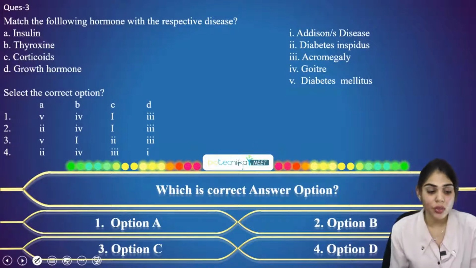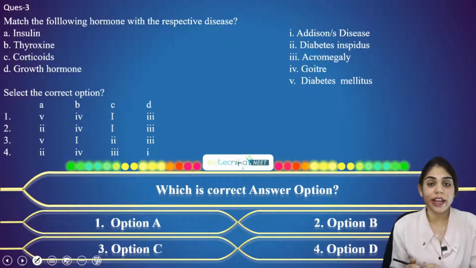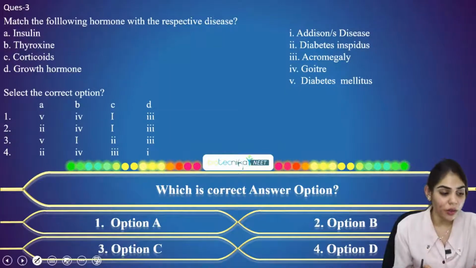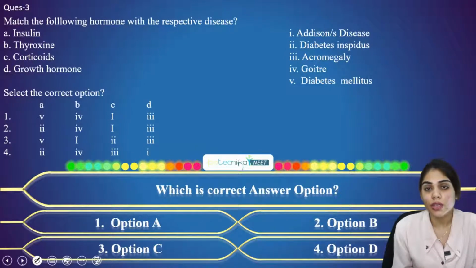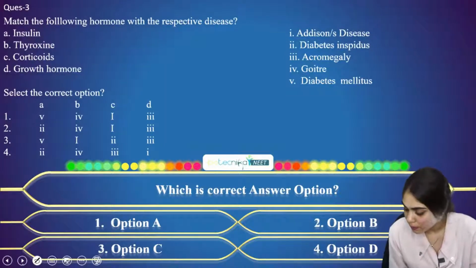How do you have to solve these questions? Once you find a correct option for any one hormone, whether it is insulin or any other, you have to omit the other options. This is the strategy to solve match the following questions.